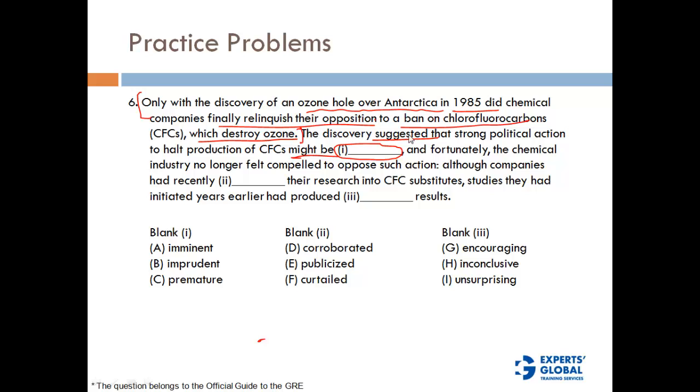So what is likely to be the result of that? The discovery suggested that a strong political action to halt production of CFCs might be coming in, or might be visible, or might be enacted, or something like that. So the first blank is something that talks about some change in CFC regulation, right?